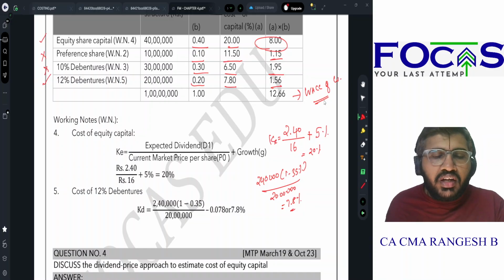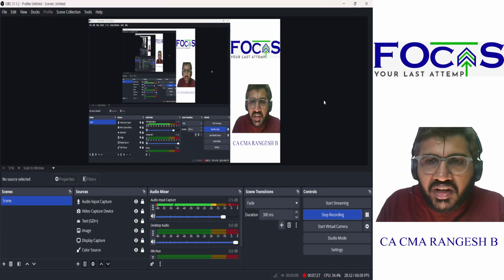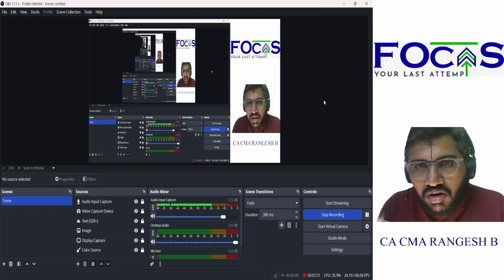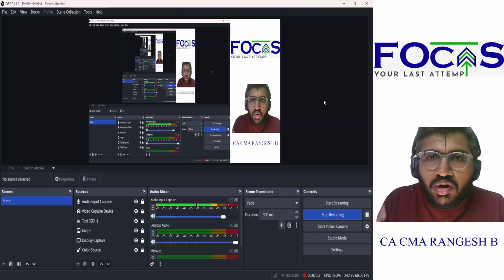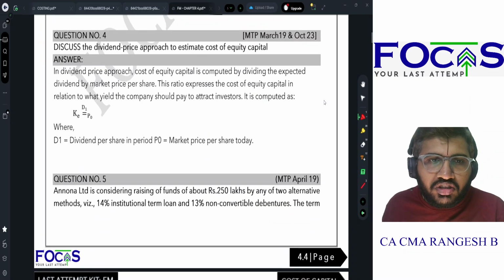12.66%. This is a routine, simple, straightforward sum for weighted average cost of capital computation, wherein already given numbers are available and also a fresh issue of debentures is made for us to compute the weighted average cost of capital.